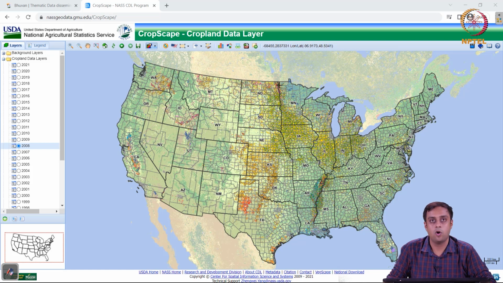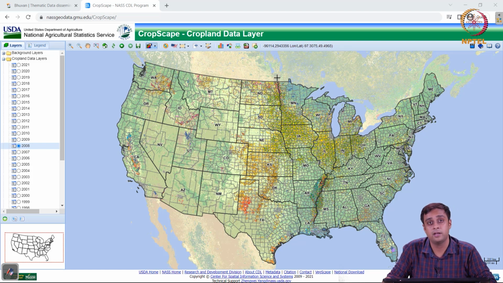This is called the Corn Belt. This is a significant agricultural region in the world, and it is very important to understand how land use decisions are being taken in this world. So, in this area, these data sets have a very high utility.